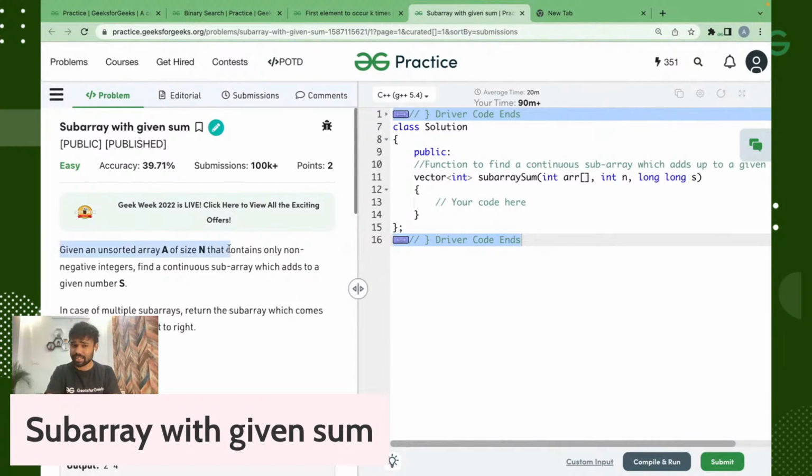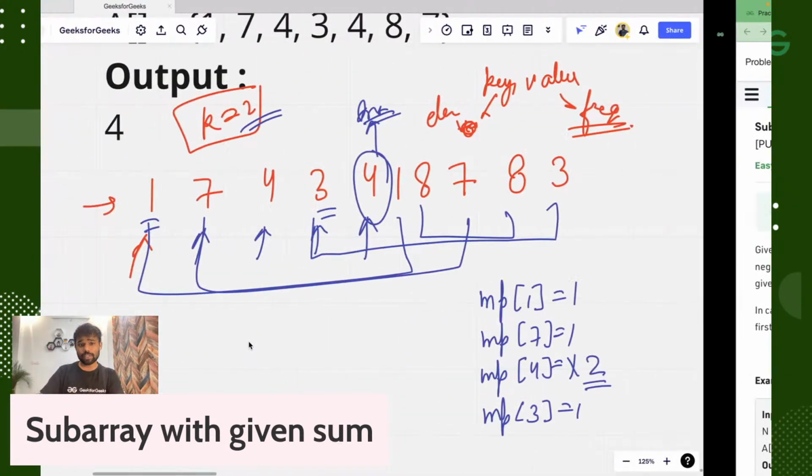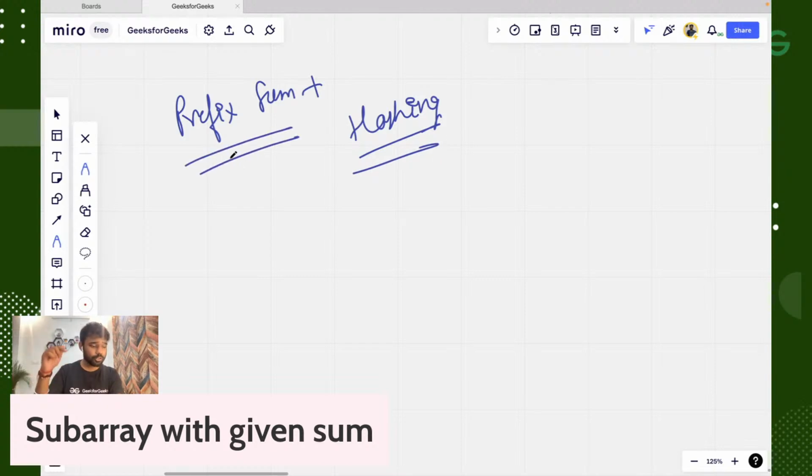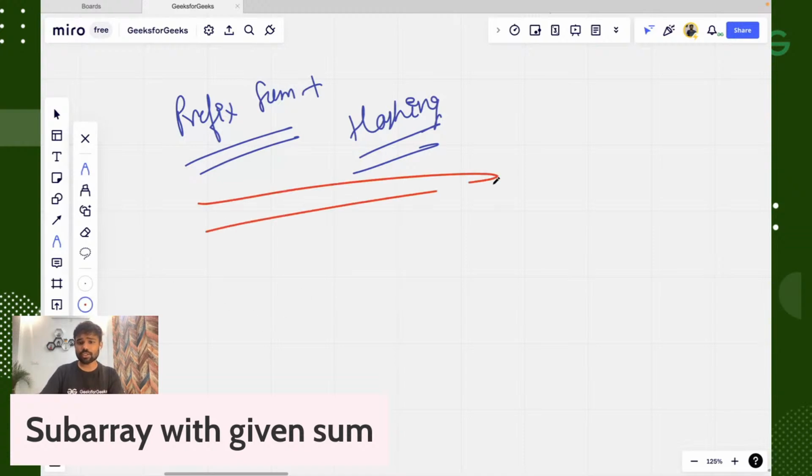So it is an unsorted array, and obviously we can use the variable size sliding window, but I have not taken the sliding window concept till now. I will take Kadane's algorithm maybe tomorrow or the day after tomorrow's class. Then I will discuss that sliding window approach. But for now, let's take this prefix sum approach, because we have implemented a type of prefix sum in previous classes. Here we'll use the concept of prefix sum plus hashing. This is the concept which we are going to use.